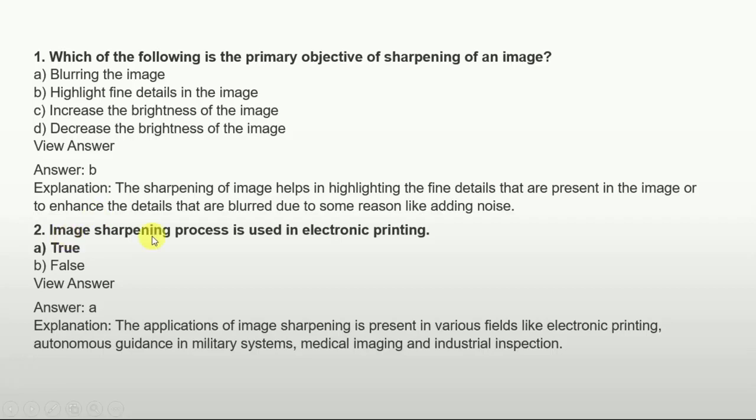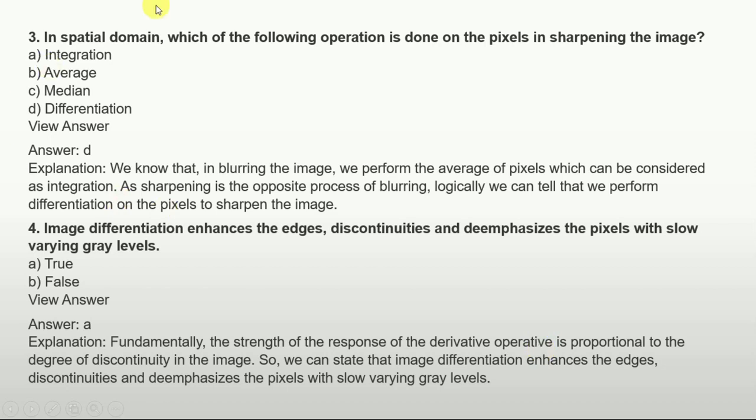Question 2 is, the image sharpening process is used in electronic printing. The options are true or false. The answer is true, that is, the application of image sharpening is present in various fields like electronic printing, autonomous guidance in military systems, medical imaging and industrial inspection. Now the question is, in the spatial domain, which of the following operations is done on the pixels in sharpening an image? The options are integration, average, median, and option D is differentiation. The answer is option D, that is differentiation is needed.